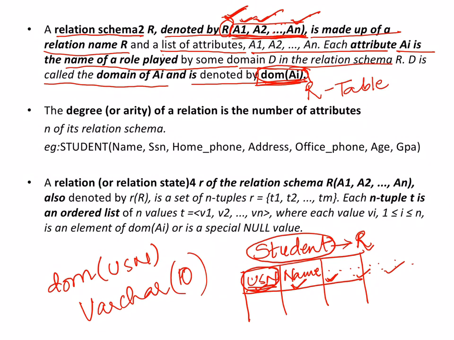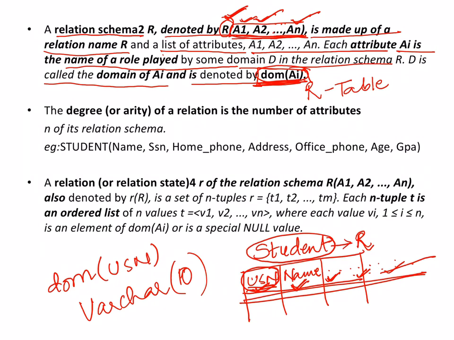So when I say domain of Ai, I'm talking about each one of them: domain of A1, domain of A2, domain of A3, domain of A4 and so on. So all the attributes here, domain of all the attributes. Okay, so this is the meaning.